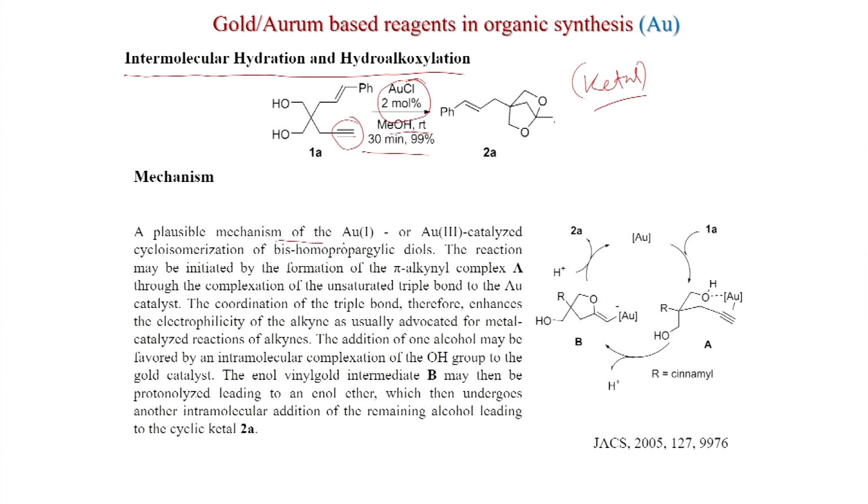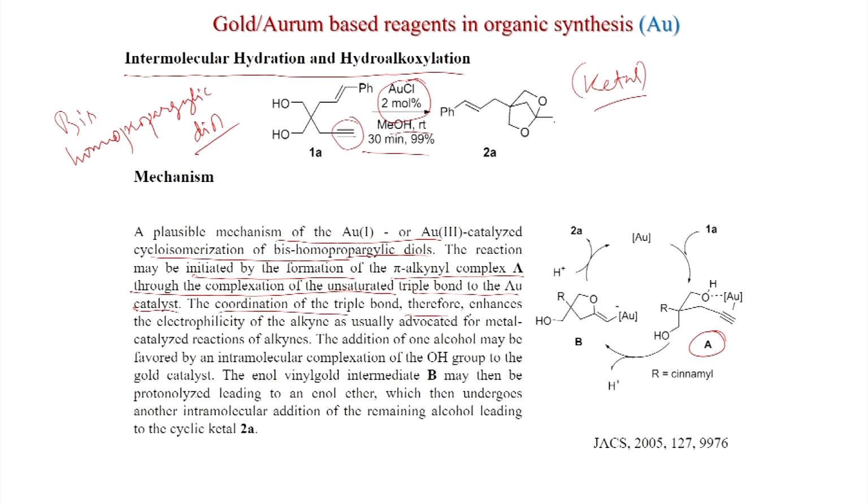A plausible mechanism of the gold 1 or gold 3 catalyzed cycloisomerization of bis homopropargylic diols. So, this is bis homopropargylic diol. So, this is 1, 2, 3. So, this is bis homopropargylic diols. The reaction may be initiated by the formation of the pi alkynyl complex A through the complexation of the unsaturated triple bond to the gold catalyst. So, this could be the intermediate, as always the triple bond coordinates with the gold, and here also this alcohol can be activated by the gold.